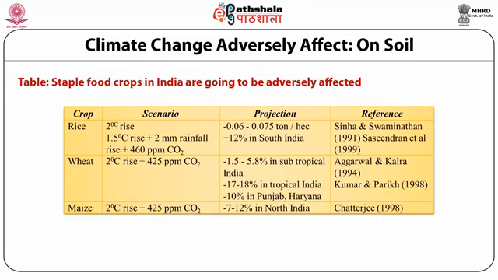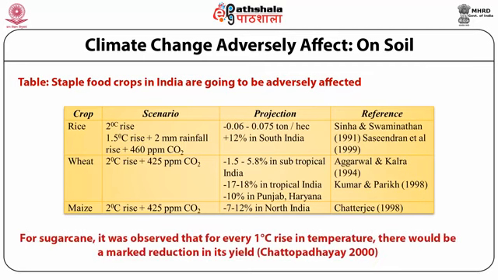Chatterjee in 1998 worked on the production of maize in the Indian agriculture scenario. Chattopadhyay in 2000 stated that if the environmental temperature increased by 1 degree centigrade, the cultivation of sugarcane markedly reduced its yield.